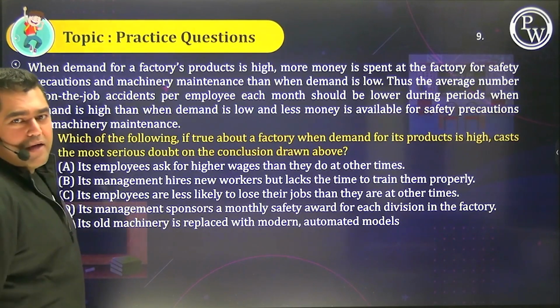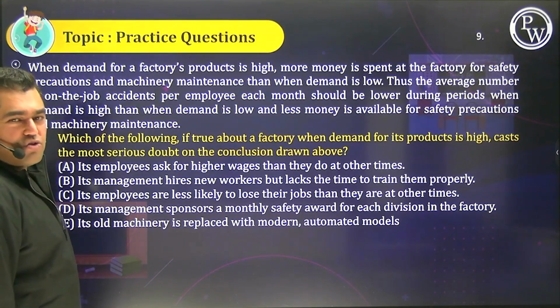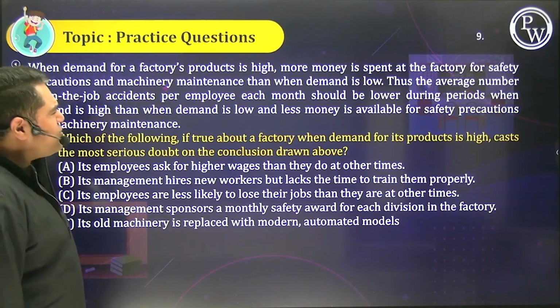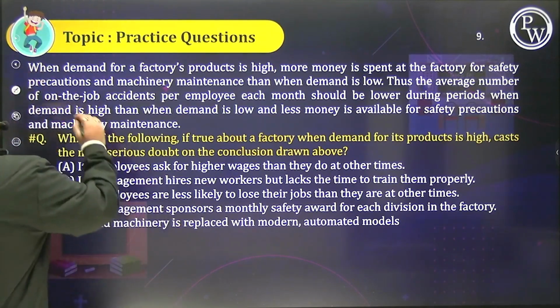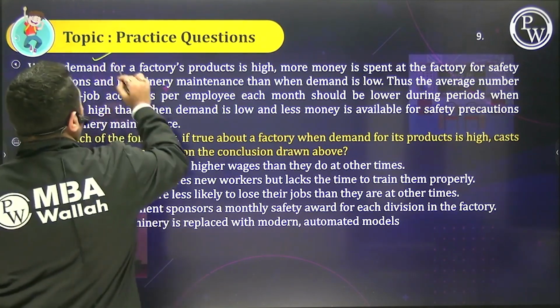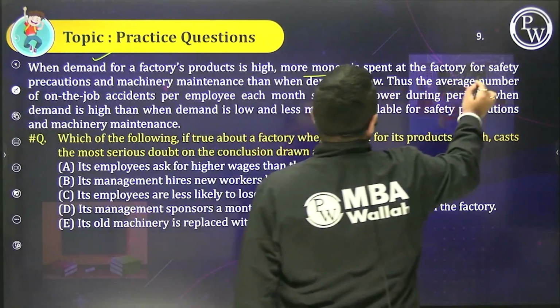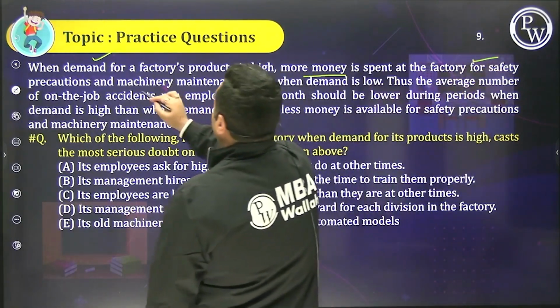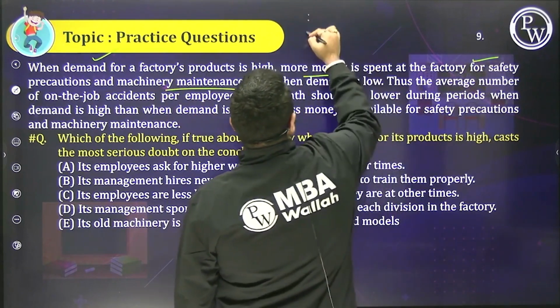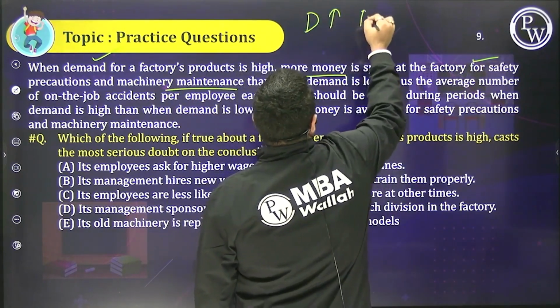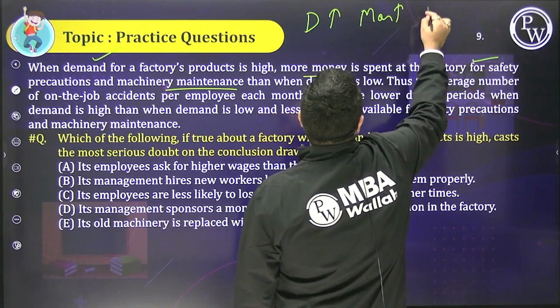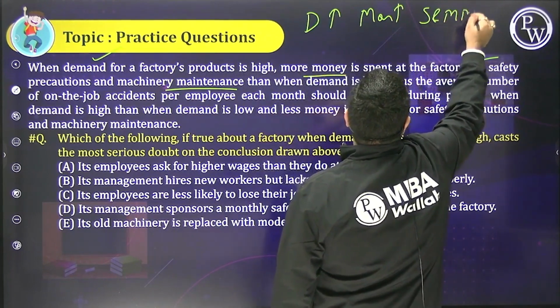Chaliye, people, I hope by now you've managed to solve it. Let's do it together. Looks straightforward. Aajao. So people, what we are saying is, when the demand is high, more money is spent on safety and machinery maintenance.